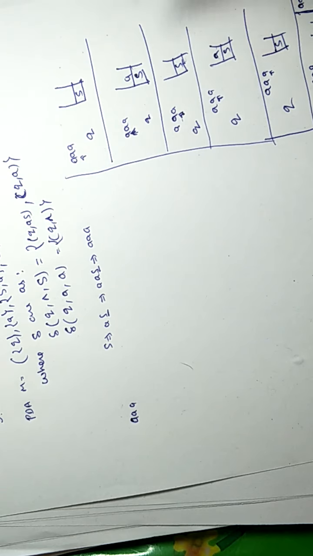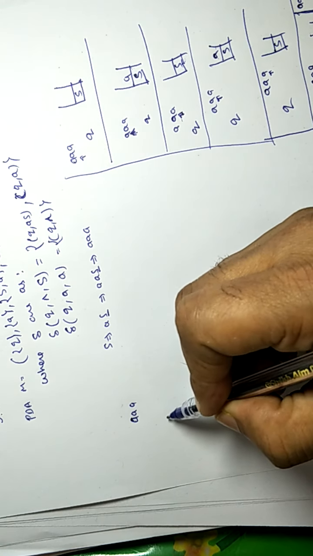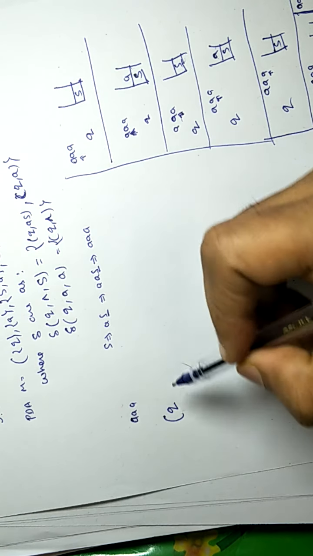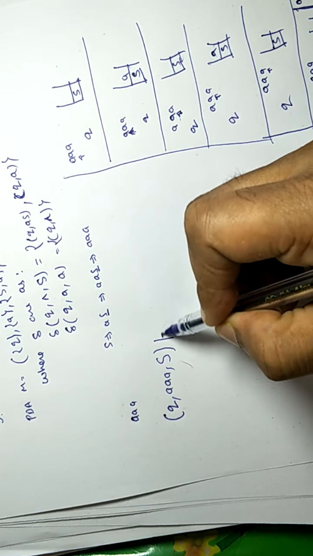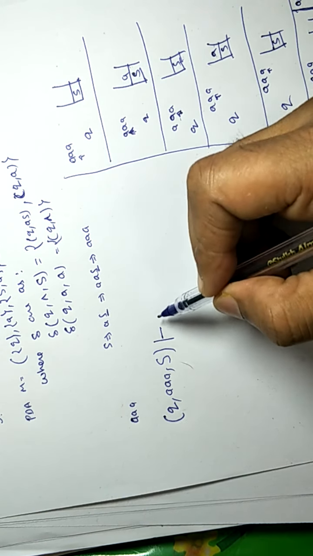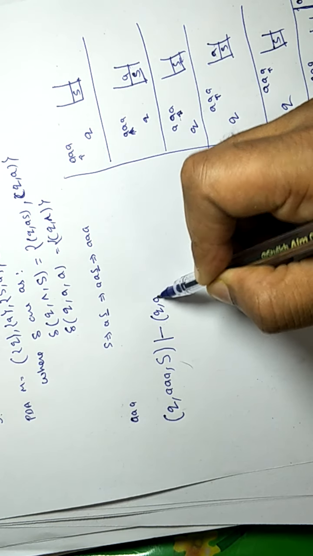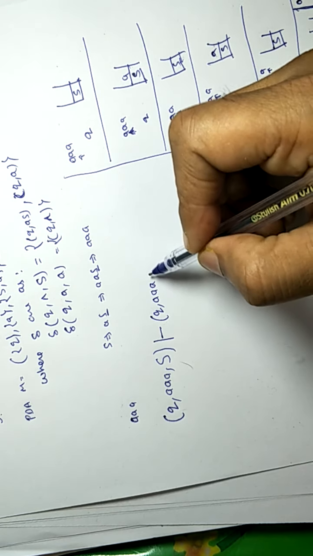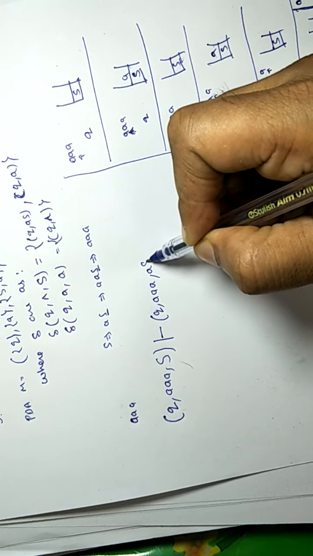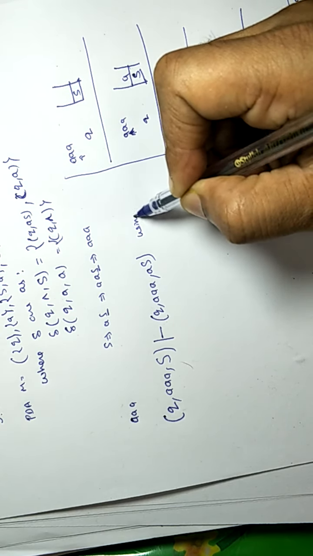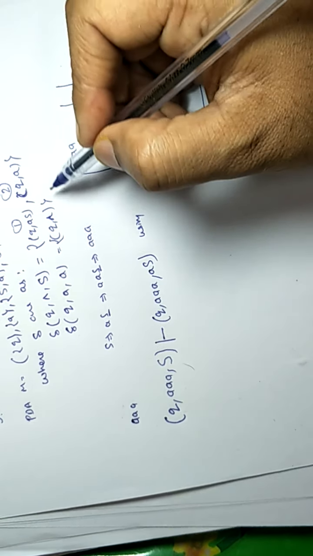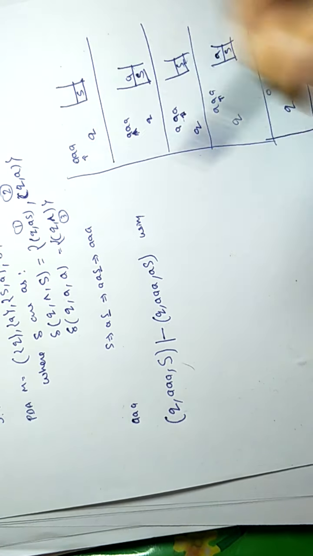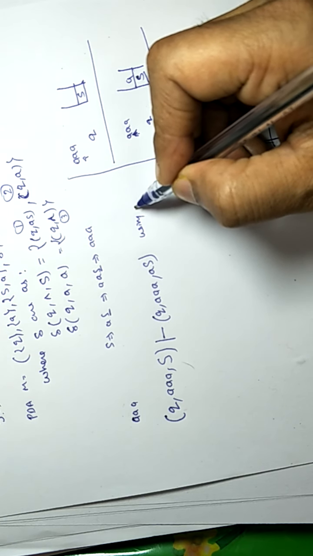We can write this procedure as we start from state Q, input is AAA, and stack having capital S. So here we have to replace this S. What do we do? We replace this S by AS using rule number 1. This is transition 1, this is transition 2, and this is transition 3, using 1.